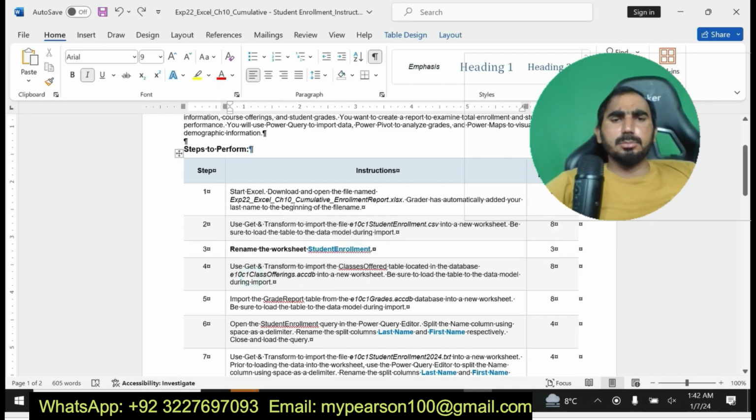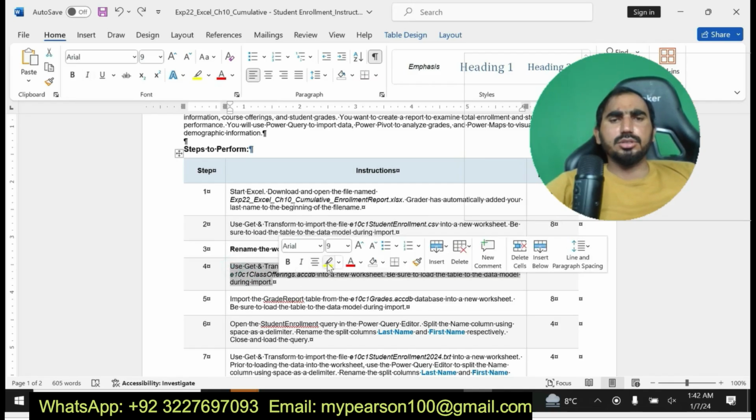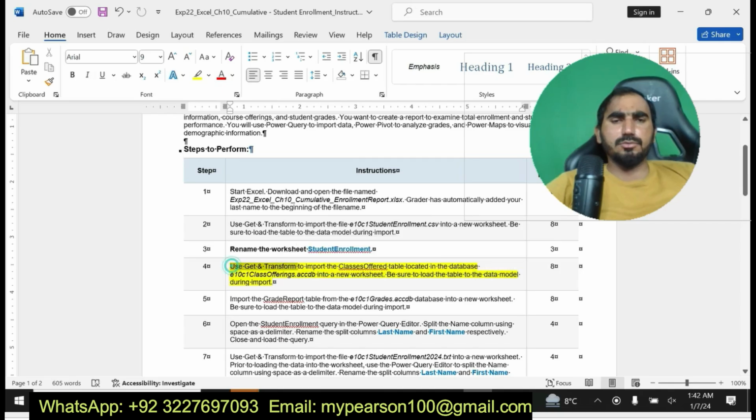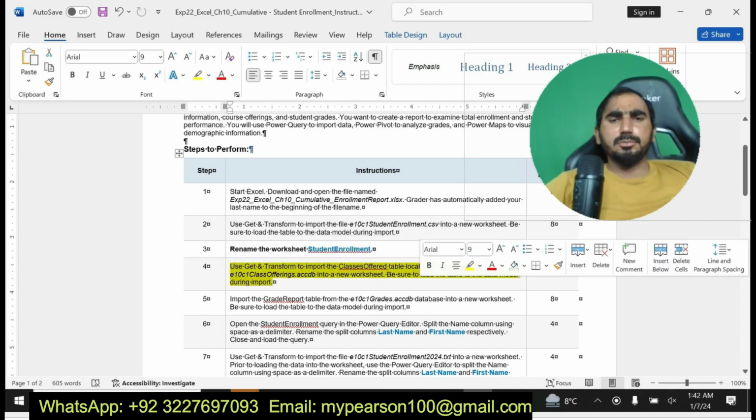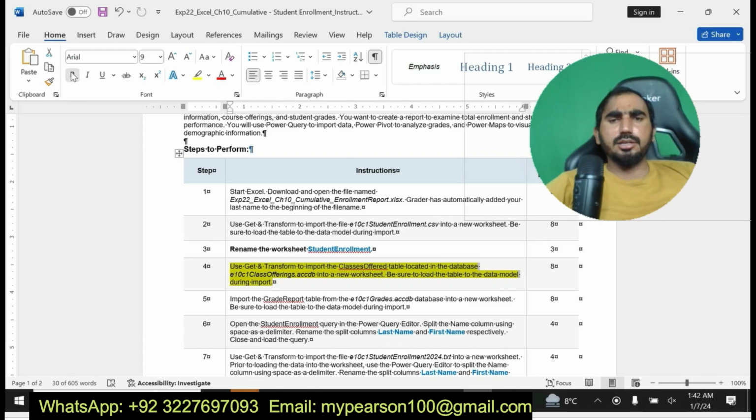Now I'm going to solve step number 4. Use Get and Transform to import the data. Use Get and Transform to import the classes offered table located in the database, the class offering in Access. Okay, now I am going to show step number 4 here.